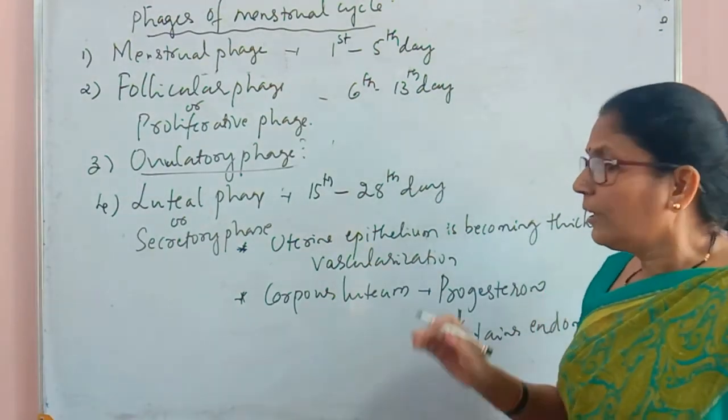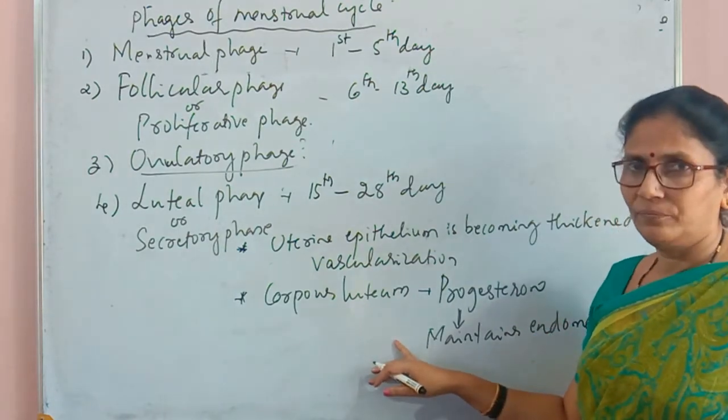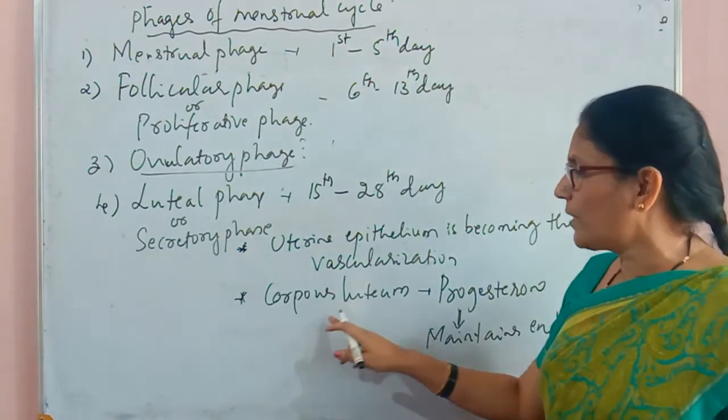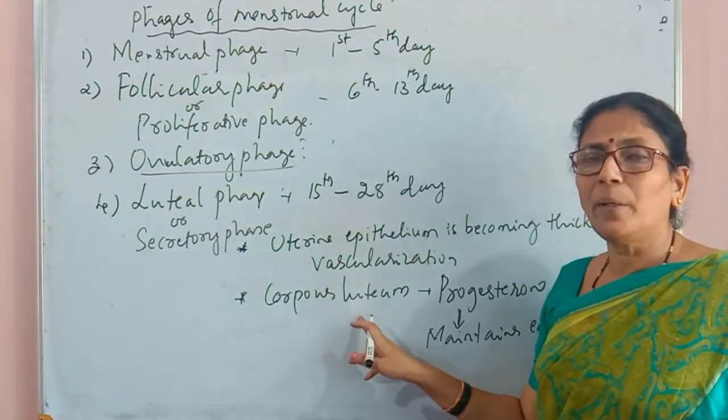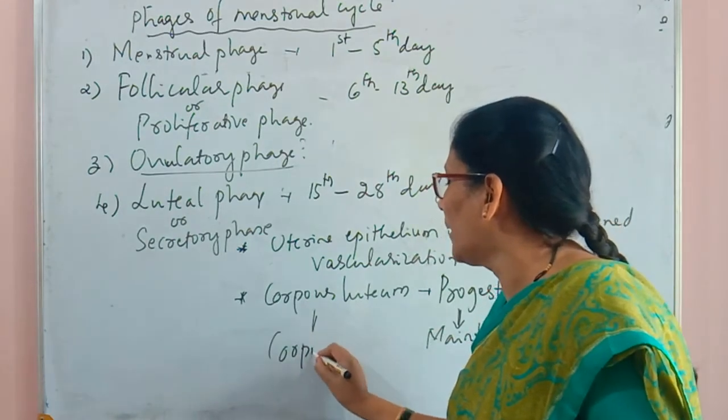If there is a fertilization, the corpus luteum persists. If fertilization does not take place, the corpus luteum degenerates as corpus albicans.